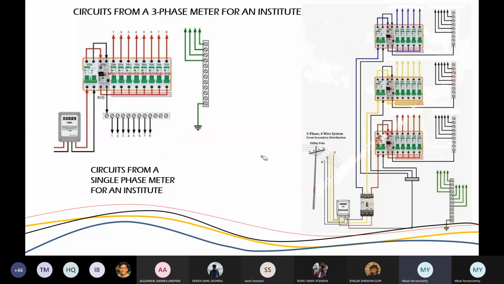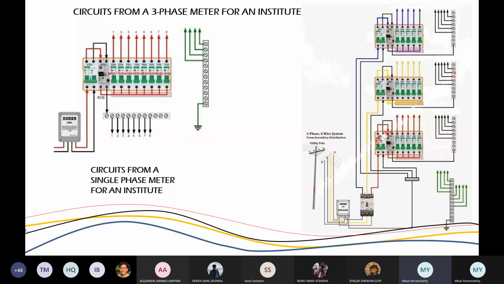So this is our circuit for an institution. Institution means one meter. I don't have another meter. KRVI pays for the bill. Do the staff rooms pay separately? Do all of us fish out money? No. KRVI takes care of the entire electricity that is used in the institute, for whatever reason. So it has only one meter.